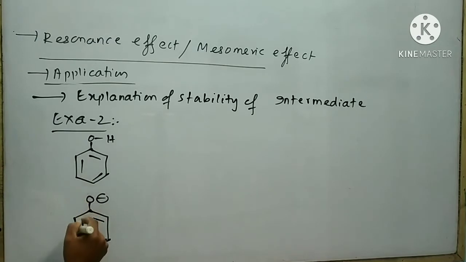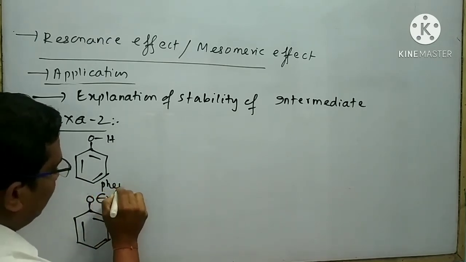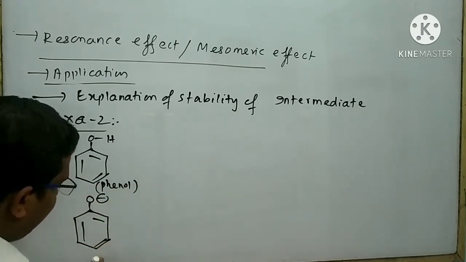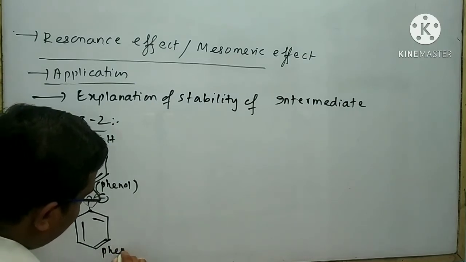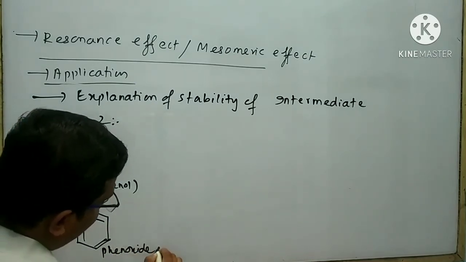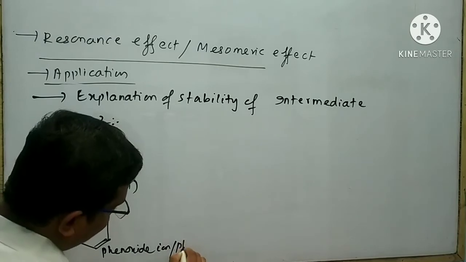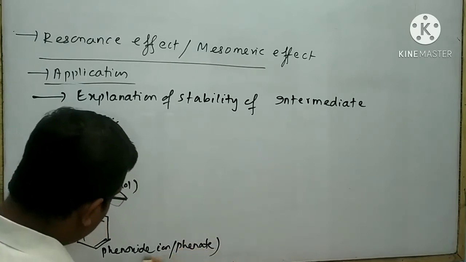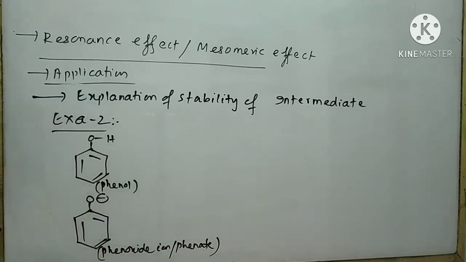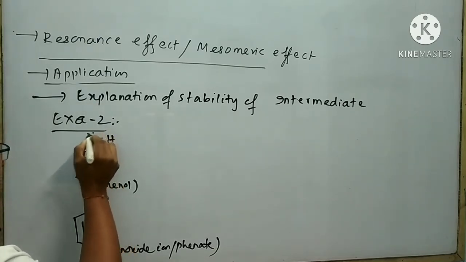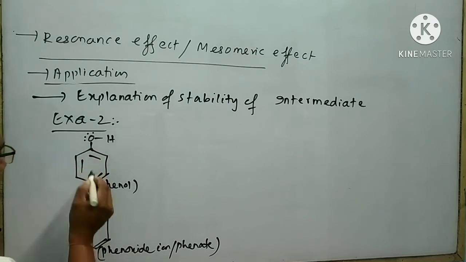The name of this is phenol. The name of this is phenoxide ion, or it is also called phenate. Both species undergo resonance. When I draw the resonating structure of phenol, I can draw it like this.